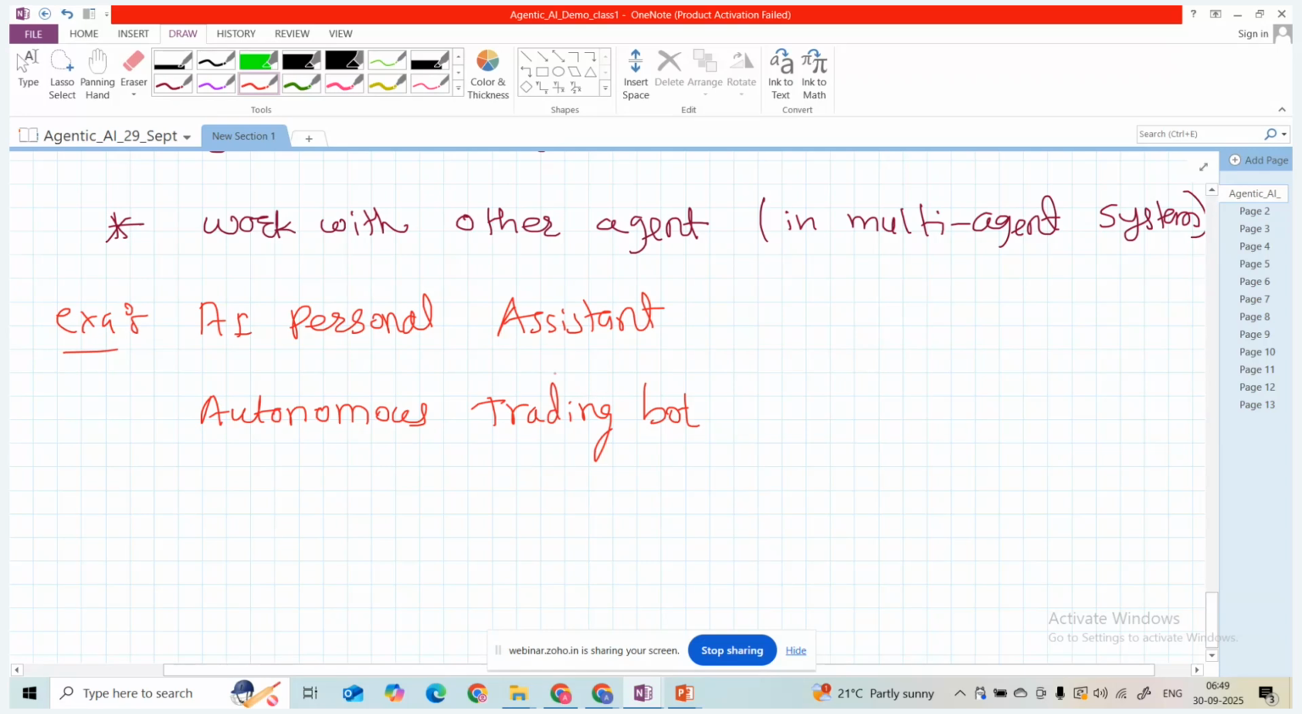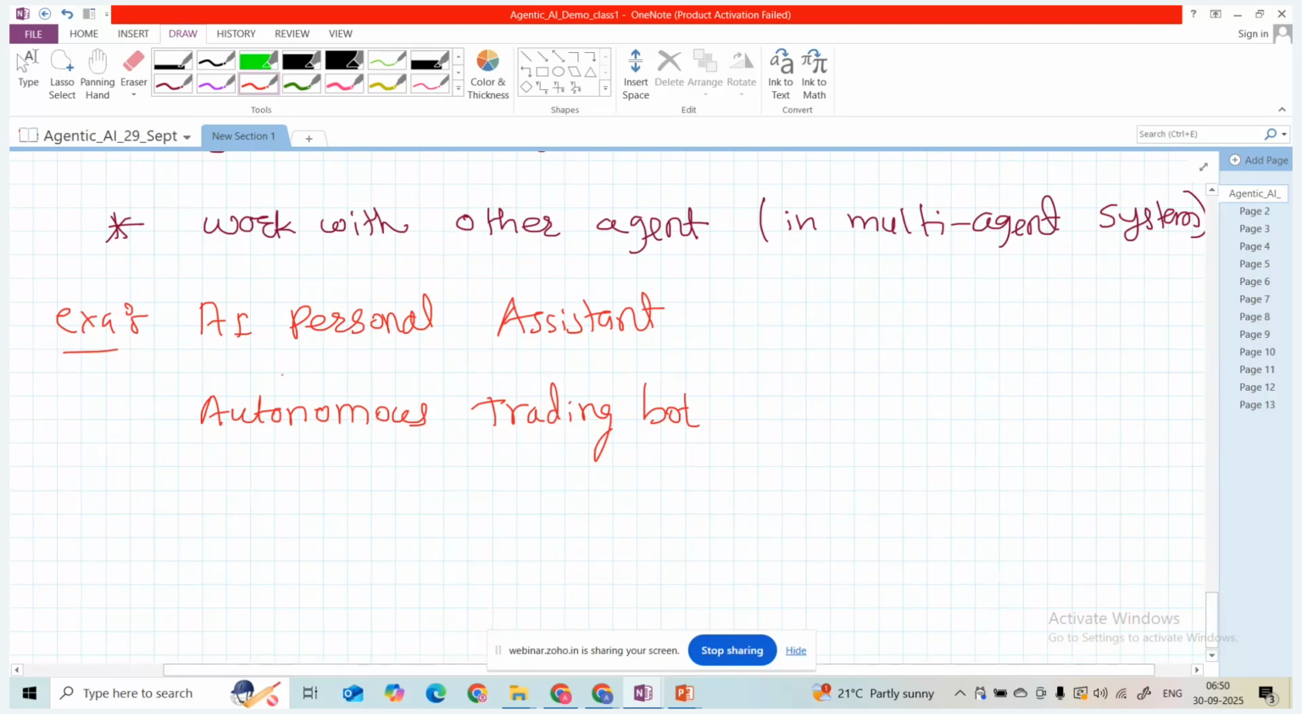So here you can see the autonomous trading bots, let's suppose in a finance institution. The AI agent acts to trade stocks automatically. How is it going to trade the stock automatically? By analyzing the market data, making the decision, and executing the trades in real time. That is another example of trading bots.